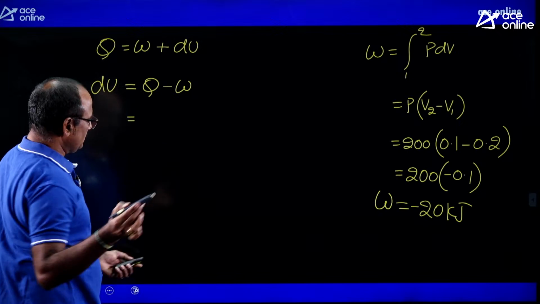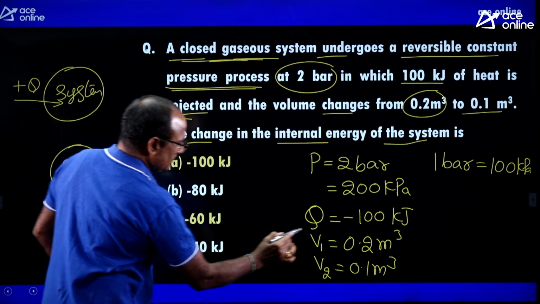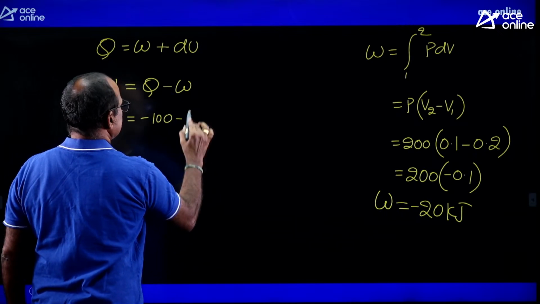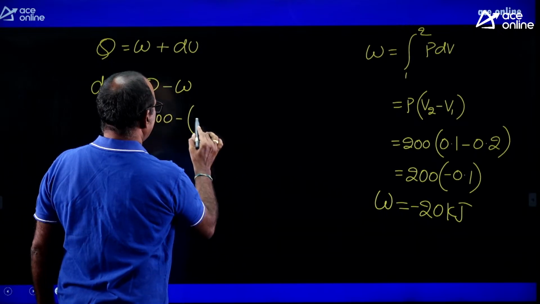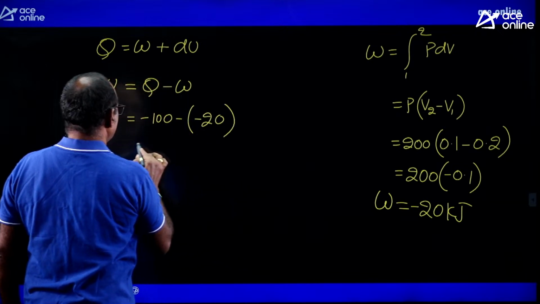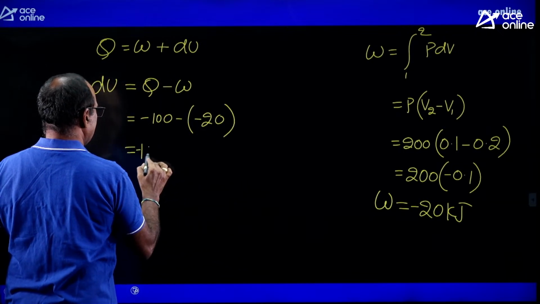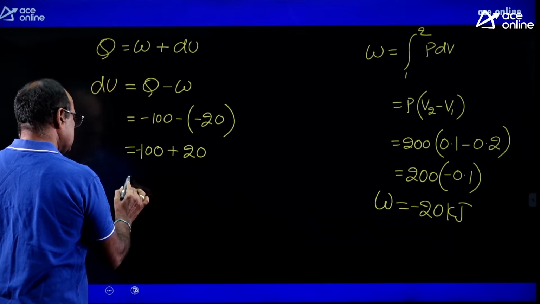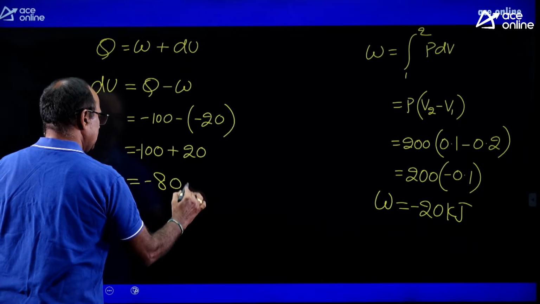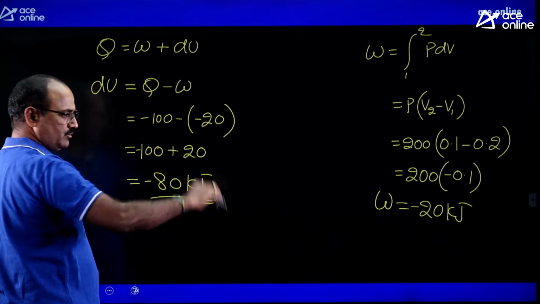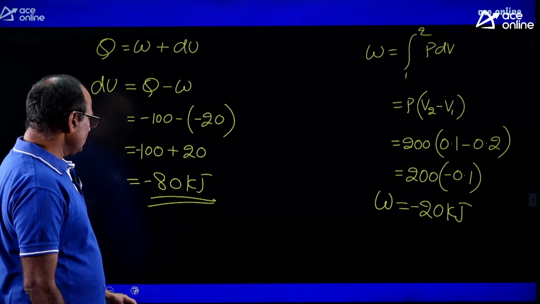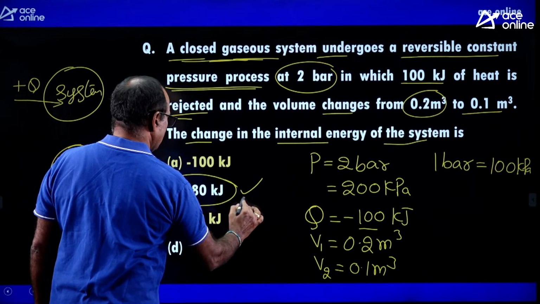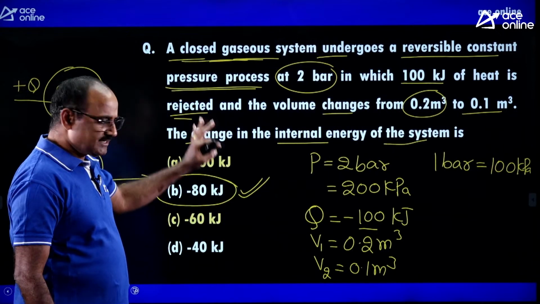Heat transfer minus W. Heat transfer is given as minus 100 kilojoules. Minus 100 minus the work done, which itself is minus 20. It is equal to minus 100 plus 20, which is equal to minus 80 kilojoules. That is the change in internal energy. Okay. Now look at the options. Option B is absolutely correct. Is it clearly understood?